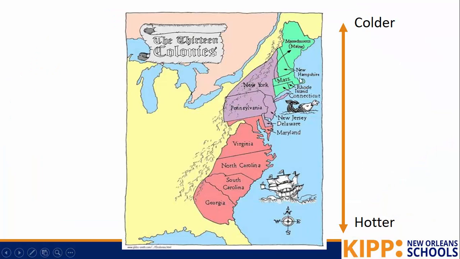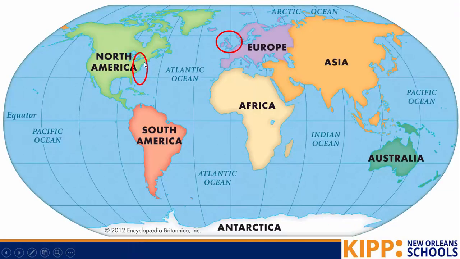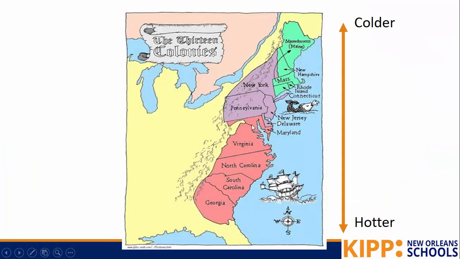And so here is a zoomed in map of this area right here. And these are those 13 different American colonies. They're divided up into three colonial era groups: the New England group, the Middle colonies, and the Southern colonies. A couple things we want to know before we get started.